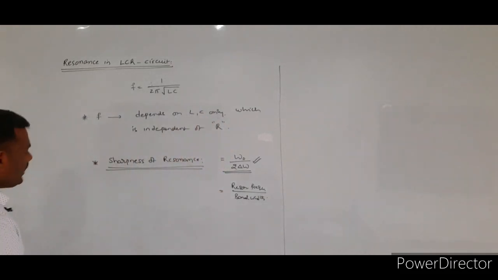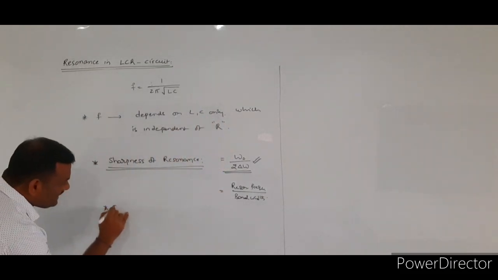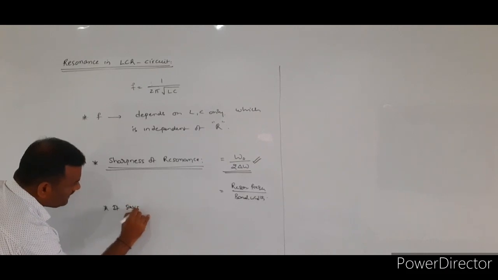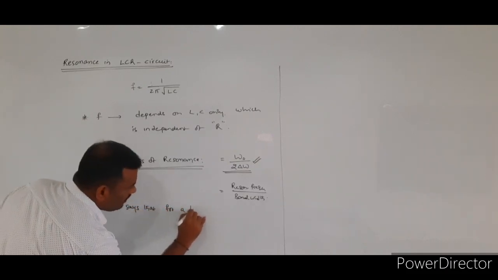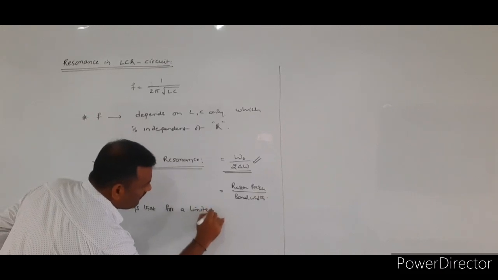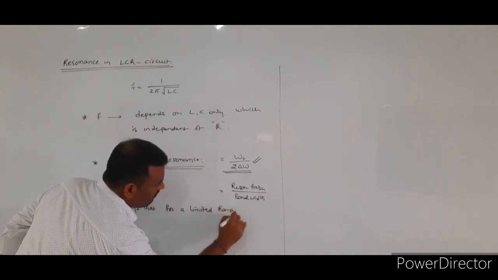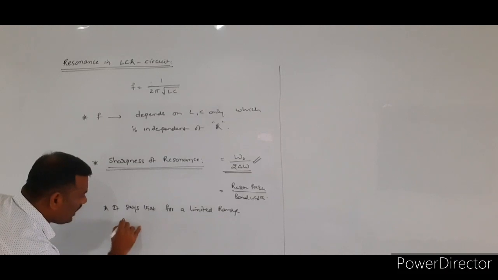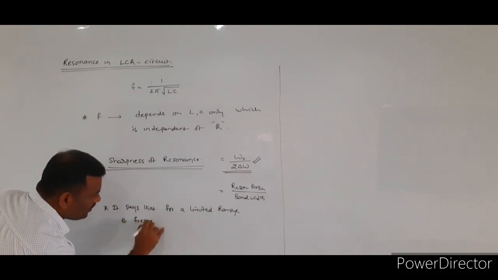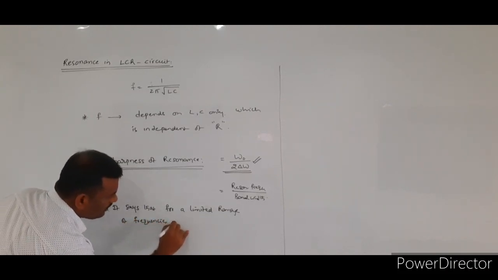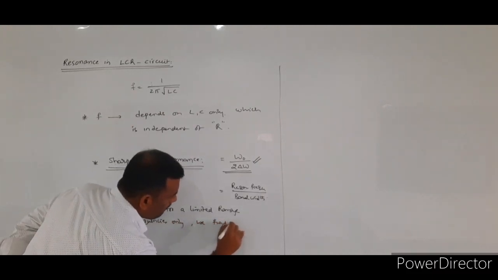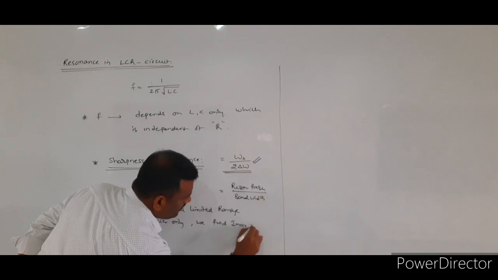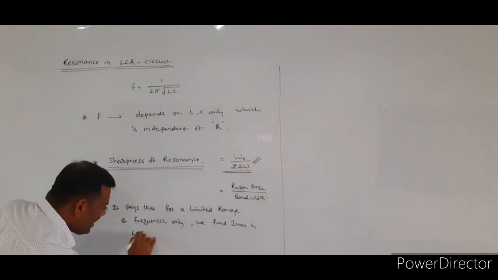The important point is that for a limited range of frequencies only, we find maximum current in the LCR circuit.